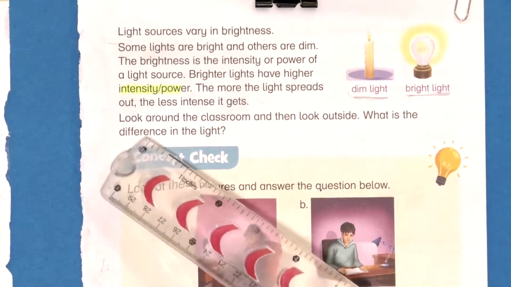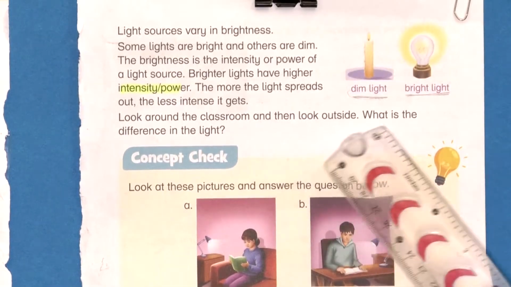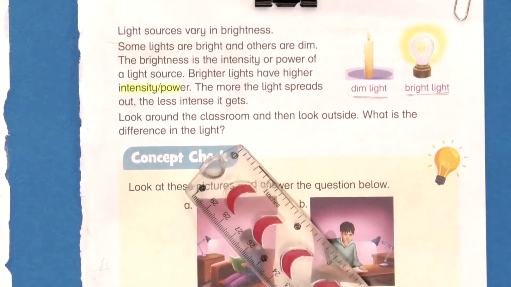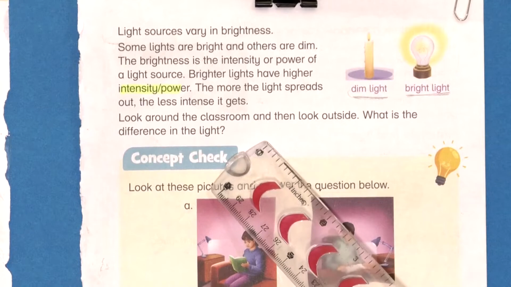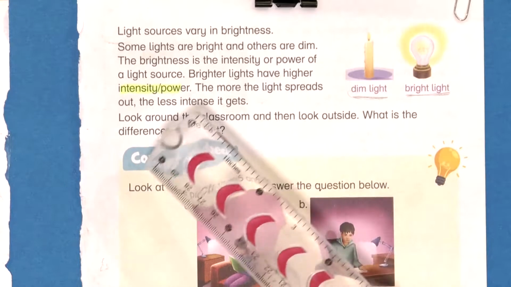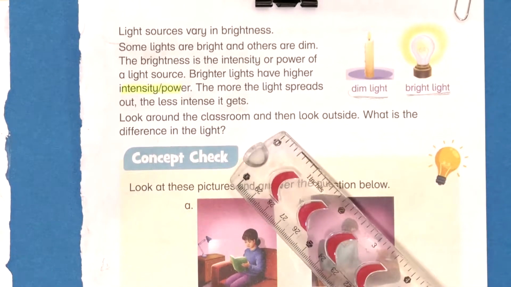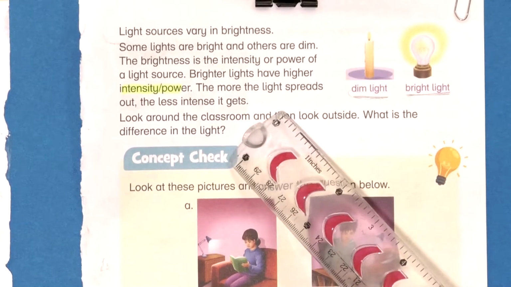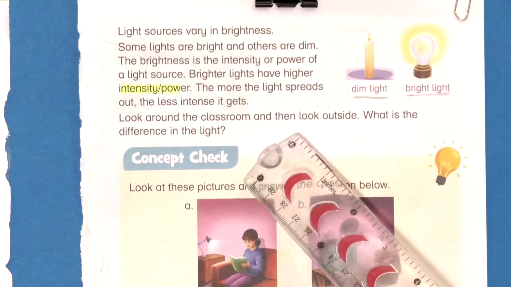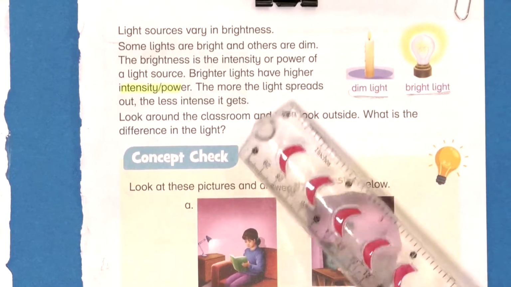Now let's read the last line of this paragraph. Look around the classroom and then look outside. What is the difference in the light? In a room we are using man-made sources, bulbs and tube lights in a classroom. But outside we are using the light of the sun. So there is a great difference between these two places, outside the room and inside the room. Outside the room, the light has more power, but inside the room we are using more than one bulb, since we do not have enough light to see.